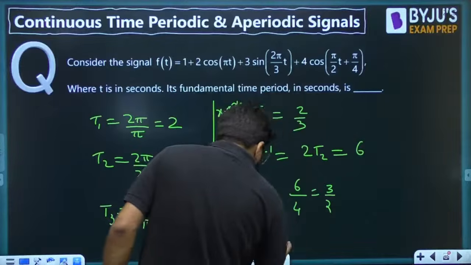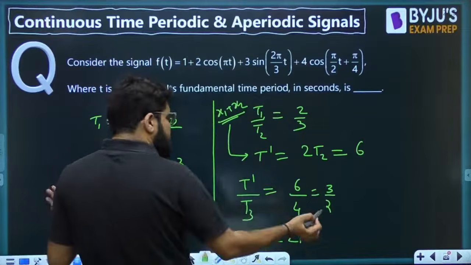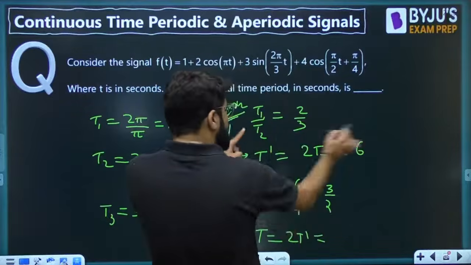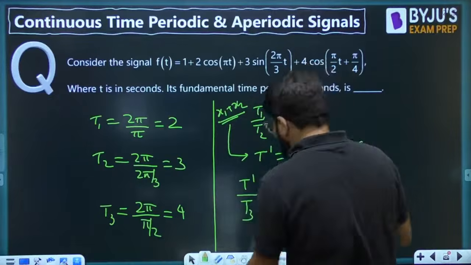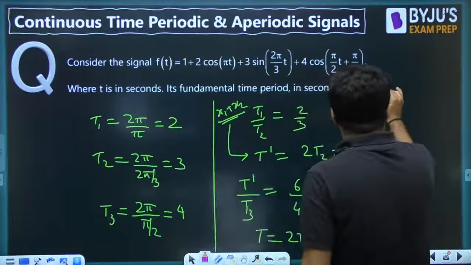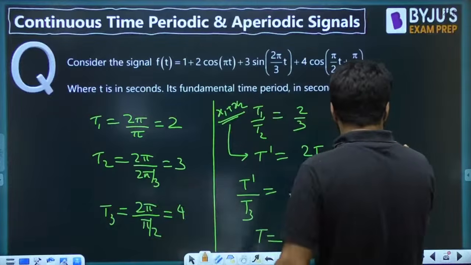So what is the final time period? It is 2T dash or 3T3. Any cross multiplication is applicable. So what is 2T dash? That is equal to 12. That is the answer. Final time period is equal to 12. Achha, you can do it this way also. I already told you one more method.